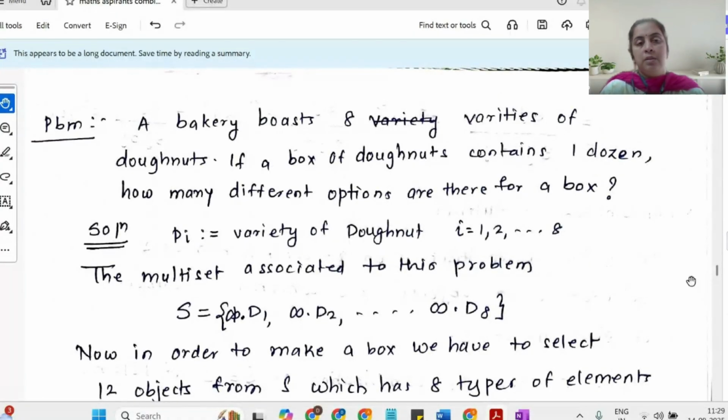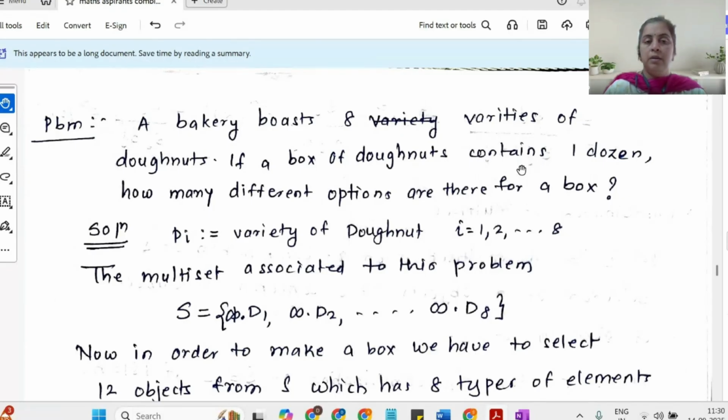Based on this, we have a very good question here. This is called a bakery problem. A bakery boasts 8 varieties of donuts. If a box of donuts contains 1 dozen, meaning 12 donuts, how many different options are there for the boxes? Now the boxes are decided by how many possible combinations you have.